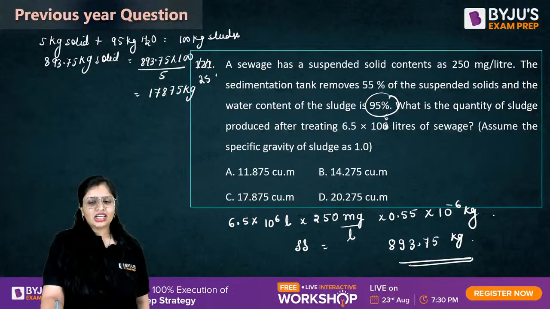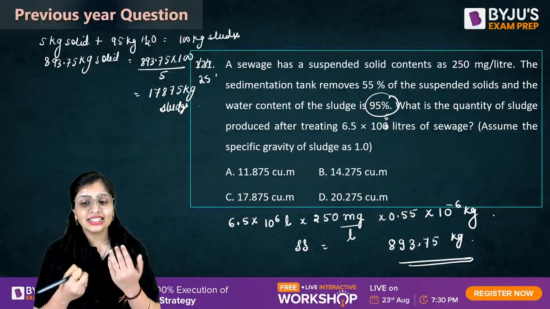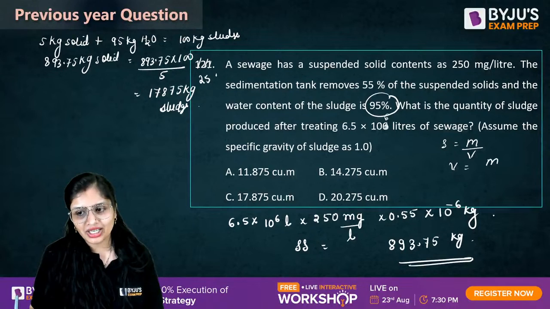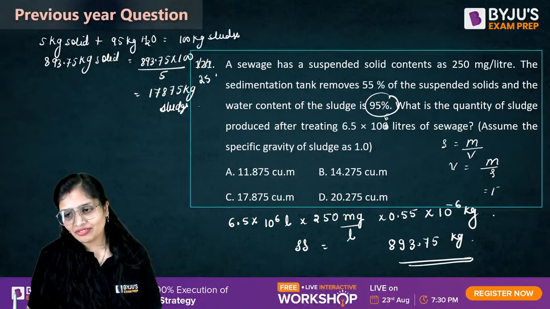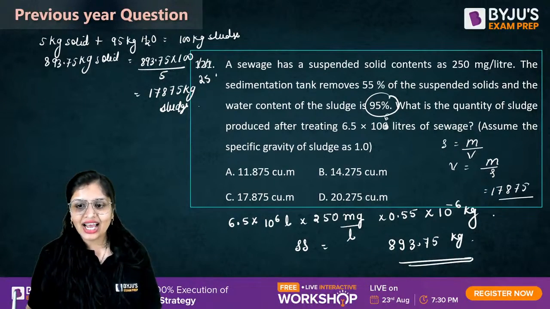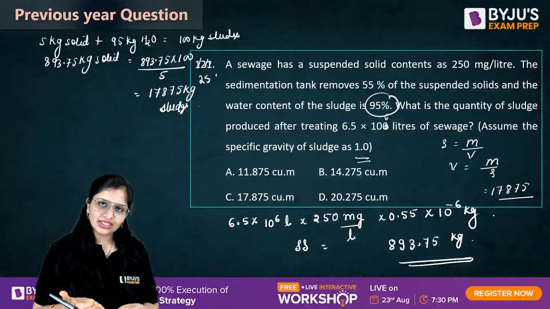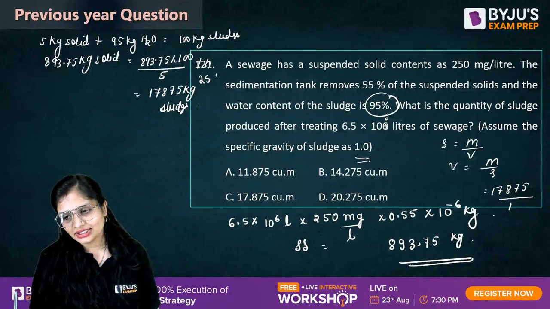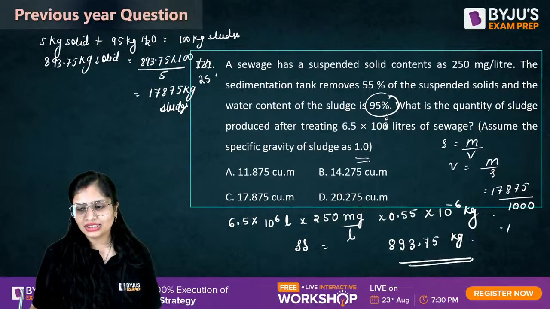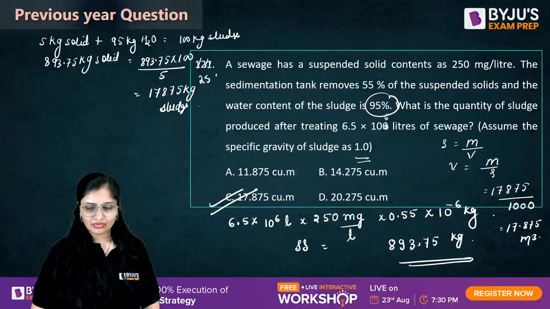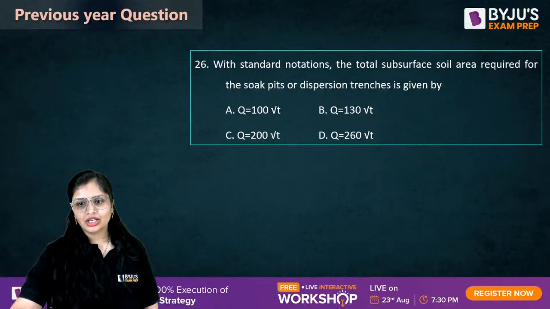17875 kg. This much amount of sludge is produced, but in the question it is not asking the amount in weight, it is asking in terms of volume. So you know that density is equal to mass by volume, volume is equal to mass by density. Mass is 17875, and since specific gravity of sludge is 1, whatever is the density of water, that much will be the density of sludge, that is 1000. So this will come out to be 17.875 meter cube. Correct?